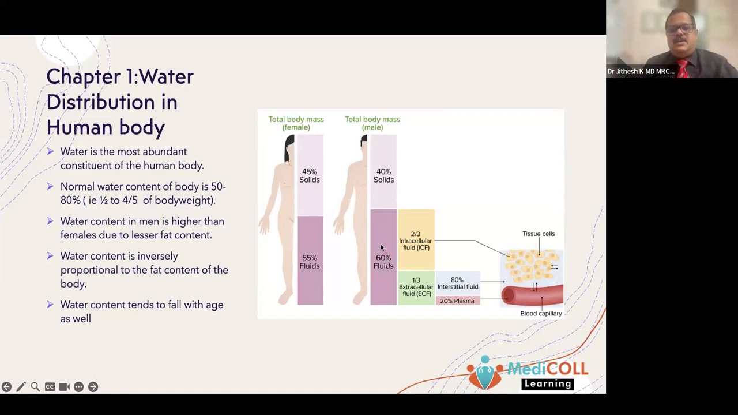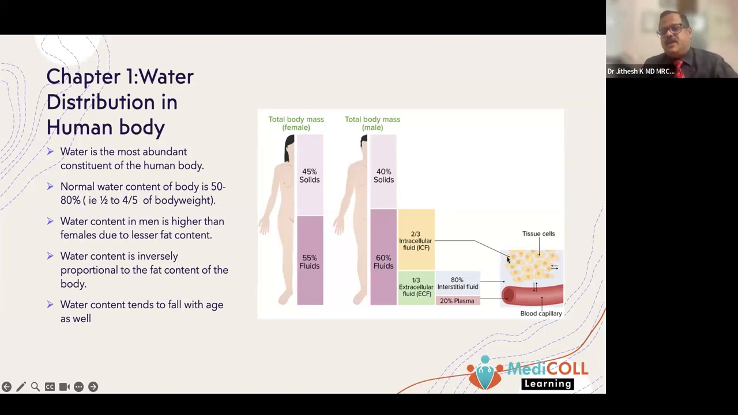Again, if you take the water content, you know that 2/3 of the water content is intracellular and 1/3 is extracellular. So most of the water content in your body is inside the cell. Only a small amount, or 1/3, is in the extracellular space. And in the extracellular space, 80% is in the interstitial fluid.